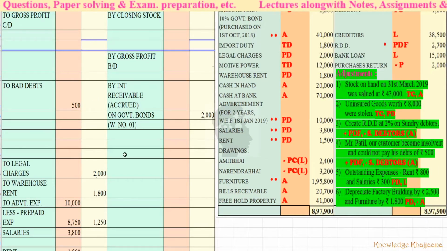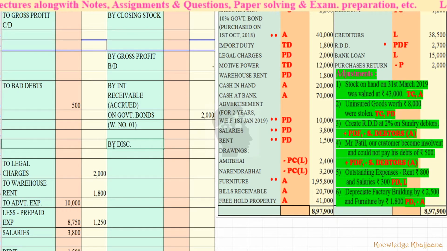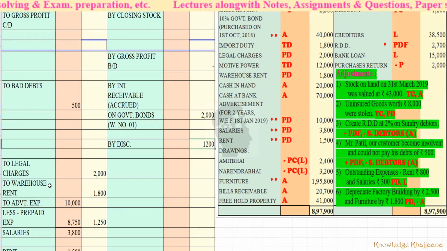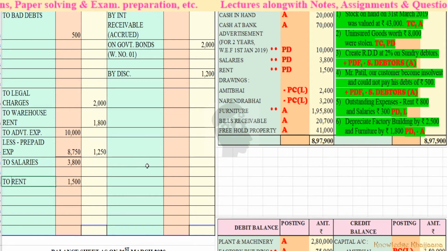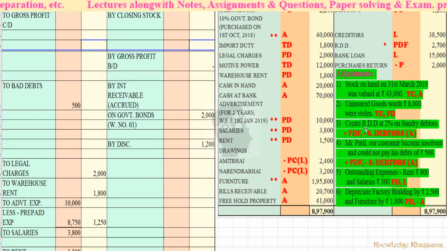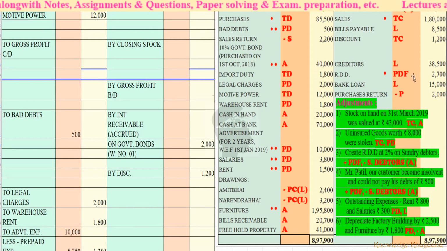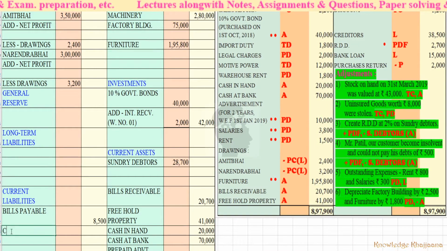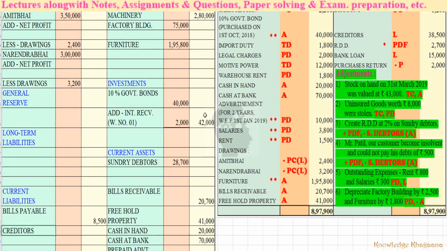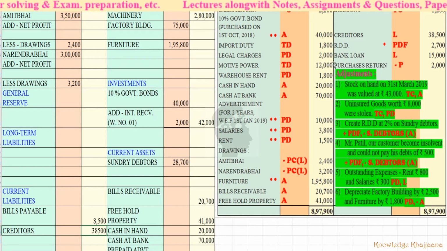Next, creditors, current liability, 38,500. There are no adjustments again for creditors.